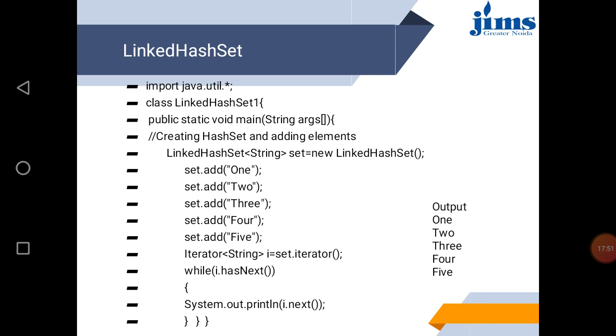LinkedHashSet. It is again a form of HashSet collection for using data. You can create an object of this, and using that you can apply the concept of a linked list, where all data are connected in sequence.